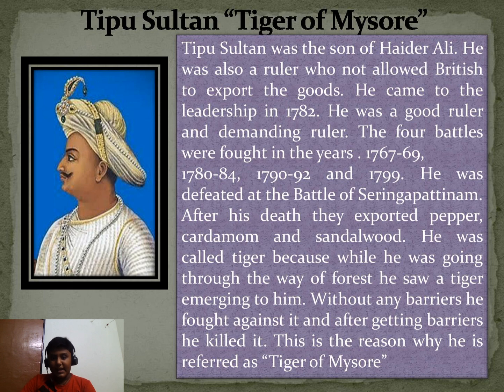He was called Tiger because while he was going in the forest, he saw a tiger emerging toward him. In his place, what would we do? We might be so scared and not know what to do. But Tipu Sultan had no gun and no berries, so he was not afraid. He fought with the tiger until his friend gave him berries and shot the tiger. So he got the name Tiger of Mysore.